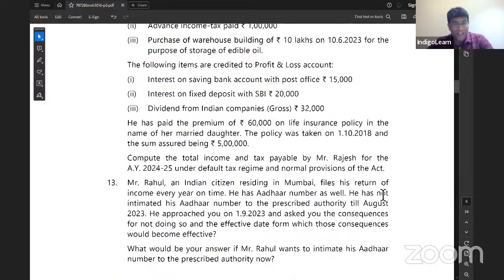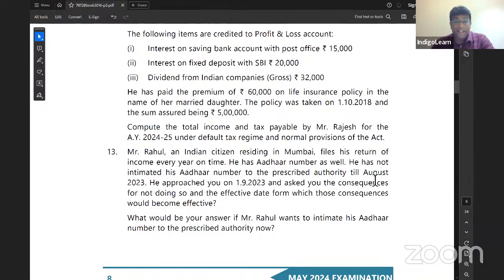Very good. Rahul, an Indian citizen residing in Mumbai, files his return of income every year on time. He has Aadhaar number as well. He has not intimated Aadhaar to the prescribed authority till August 2023. Oh my God. He has approached you on 1st September and asked you the consequences for not doing so, and the effective date from which those consequences would be affected.